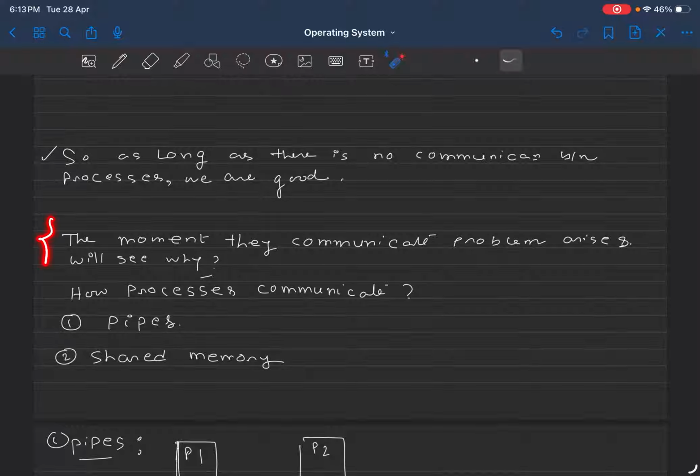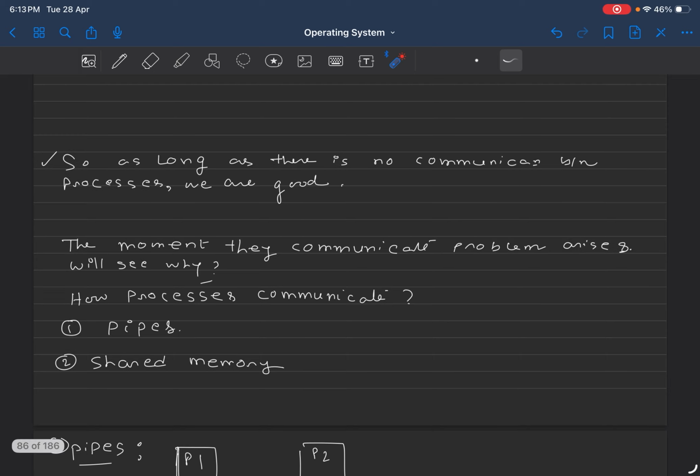So as I told you, the moment they communicate with each other, the problems start arising. We will see why the problems start arising. Now let's start with how multiple processes communicate with each other. There are basically two ways in which multiple processes can communicate: one is the pipe mechanism, another is shared memory.